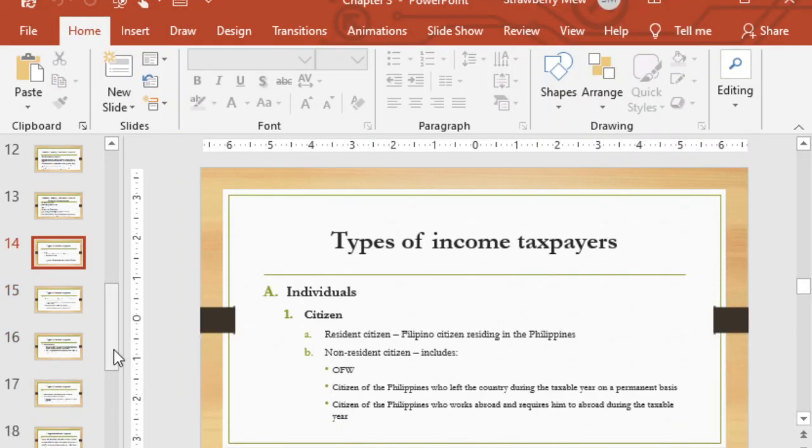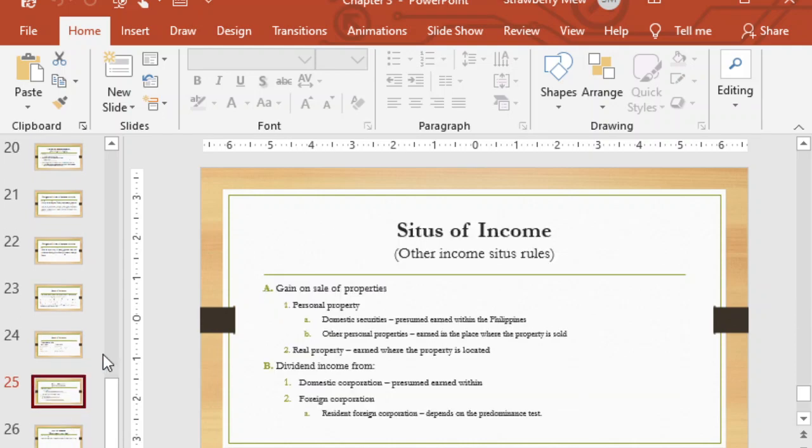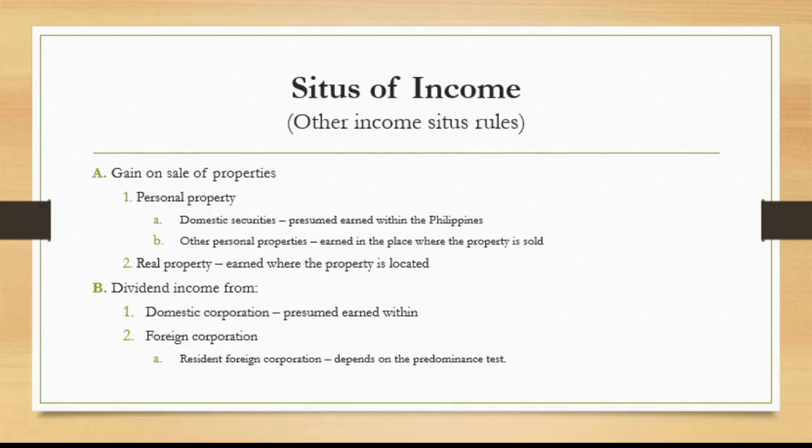Okay, so last parts na tayo pala. Dividend income. So, kapag dividend income naman, kapag ito ay nanggaling from a domestic corporation, it is always presumed to be earned within, okay, na i-assume natin na na-earn yon inside the Philippines.